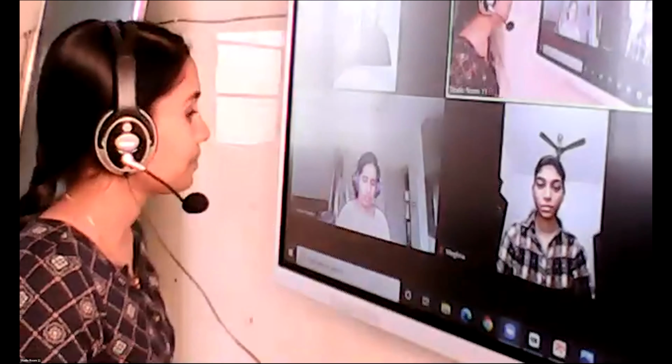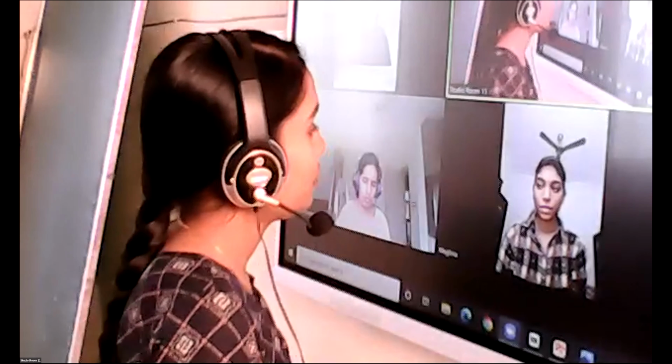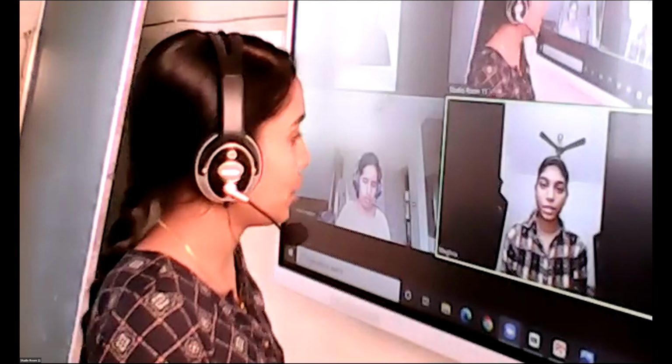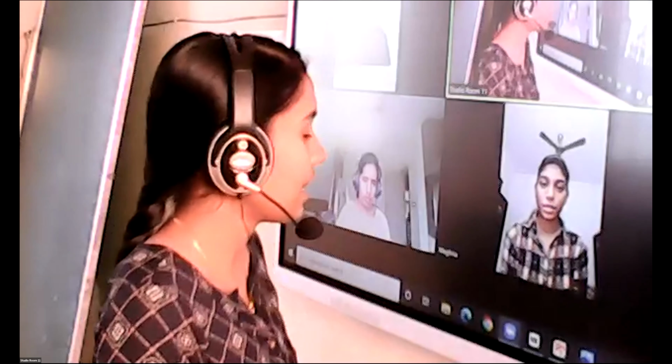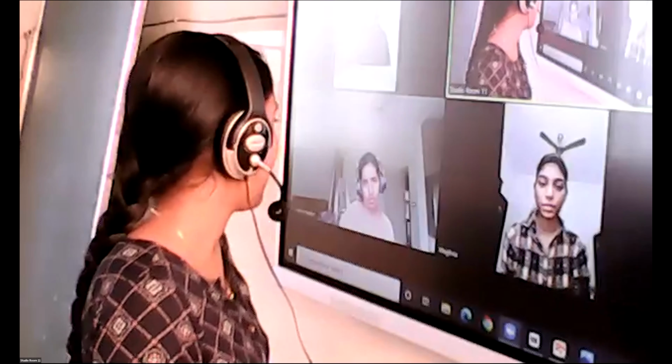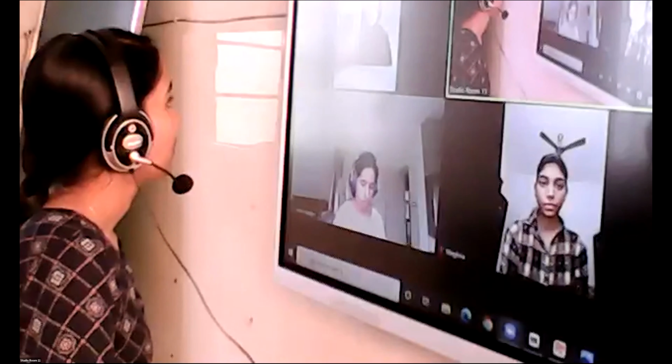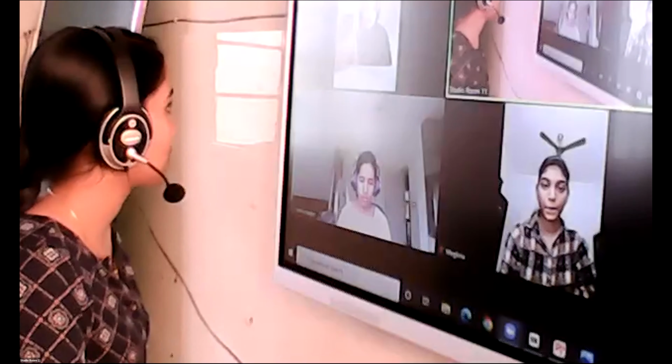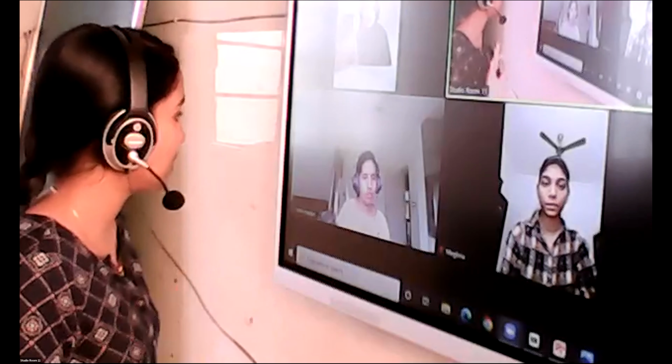Three concepts, Meghna. What are the three key concepts of Jean Piaget in his theory? Schema, assimilation, accommodation. What is schema? Schema is the view of the internal world. It is an internal representation of the world. Okay. Sana, what is assimilation? Using a schema to deal with a new situation. Which means the schema is not changed. Exactly. The representation remains the same.